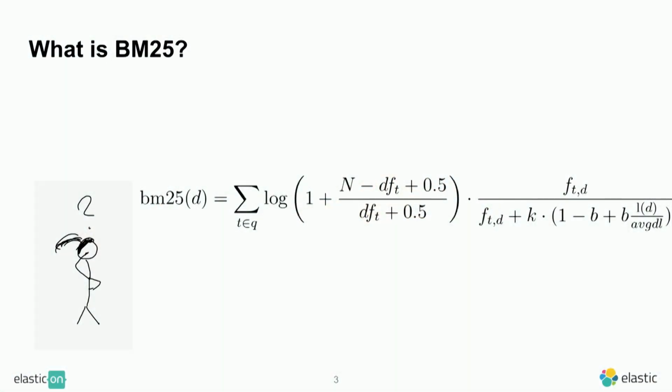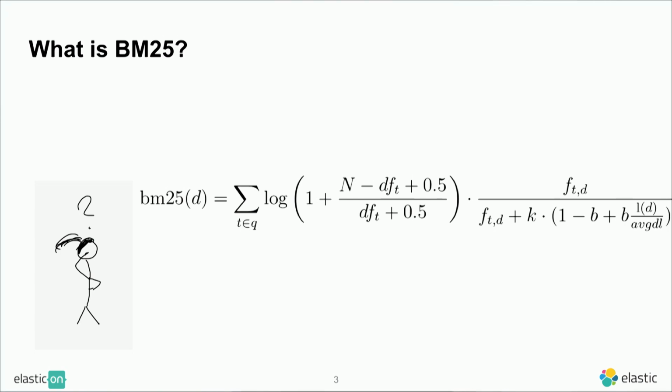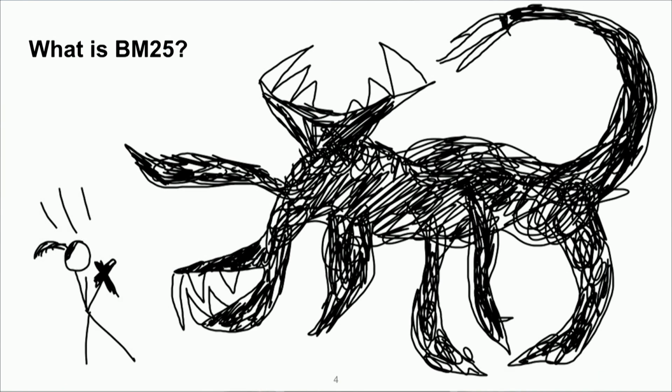So here it is. This is BM25 in all its glory. Some of you might be fortunate and be able to parse such an equation in little time and immediately see what all the parameters do and what this is all about. Frankly, my first reaction was more like that. So I found it a little scary, right?